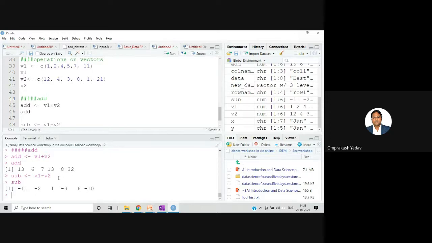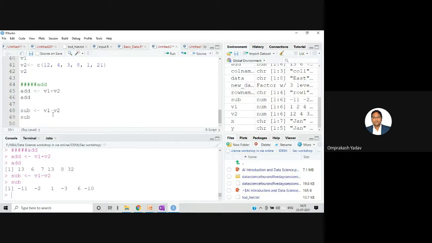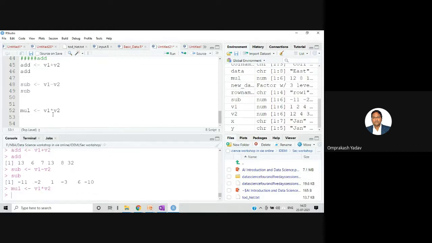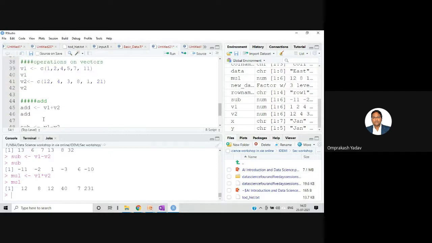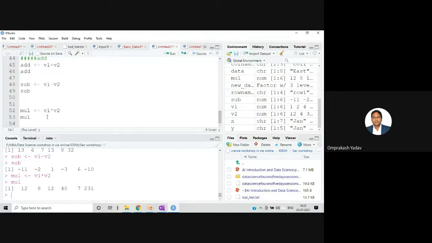So the next, for example, suppose I want to multiply, I can say mul v1, and you can put star over there, v2, and just try to print the values of mul. So it will give you element by element multiplication. For example, 12 multiplied by 1, first element, we are getting 12. 2 multiplied by 4, 8. Then 4 multiplied by 3, it's 12. So element by element multiplication we are getting.